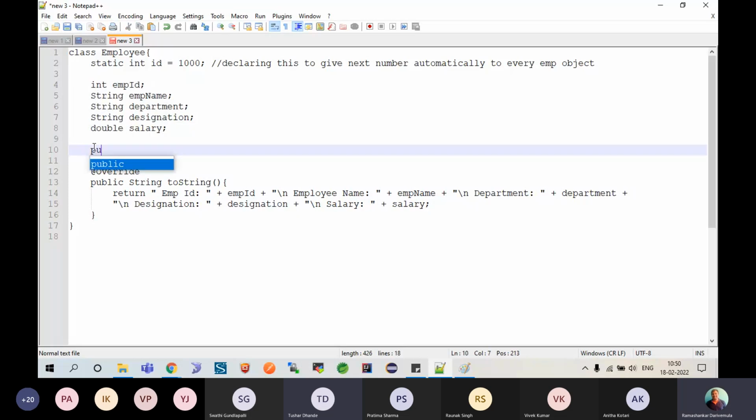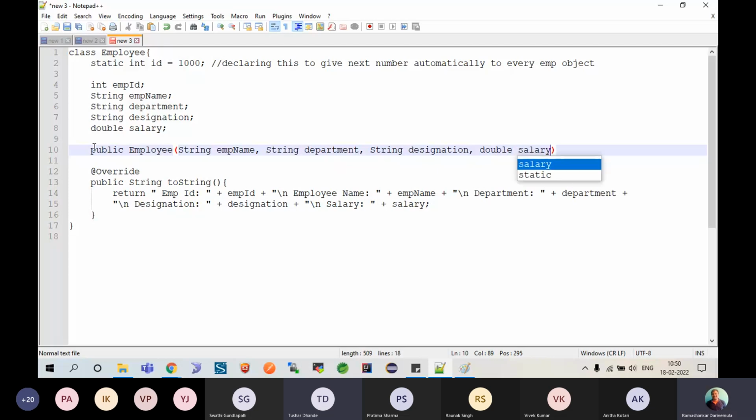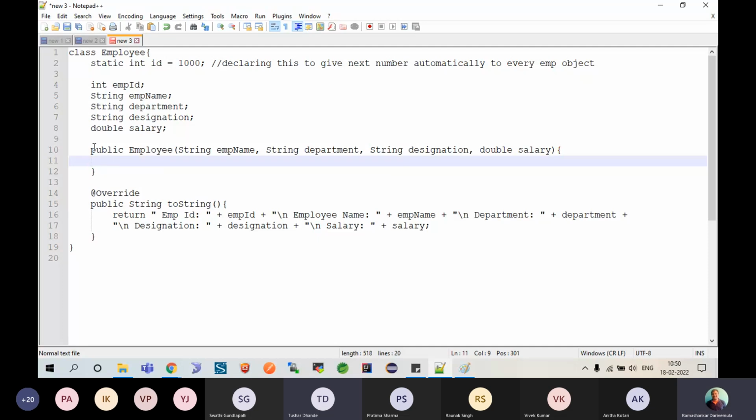So here I have a constructor, public employee, which is given a string employee name, comma, string department, comma, string designation. Salary also should be given, right? So double salary. Can I give an appointment to an employee without deciding these things? No, right? That is highly impossible. The moment you give employment, the candidate has to be given all of these points.